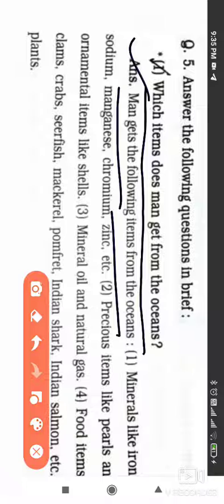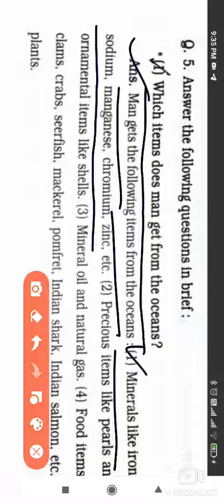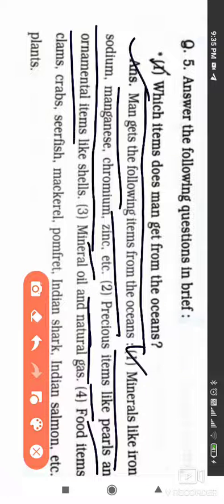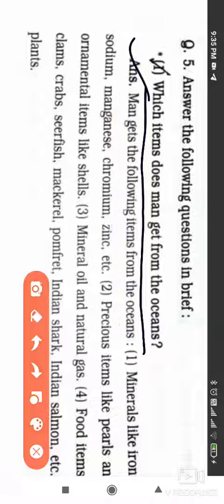The ocean is the only resource through which we get many minerals, precious stones, oil, natural gas, and food items. The first point is minerals like iron, sodium, manganese, chromium, zinc, etc., which we extract from the seas, while precious items like pearls and ornamental items like shells we obtain from the oceans. The third is mineral oil and natural gas, which we also extract from the seas or oceans.